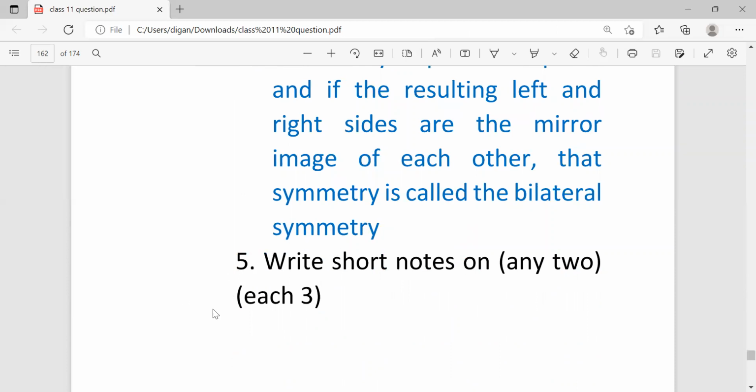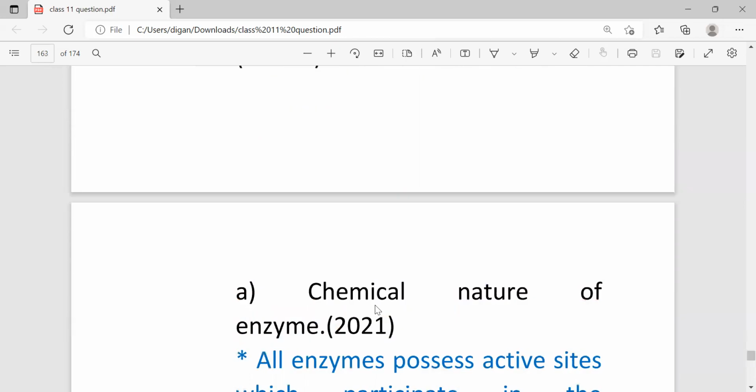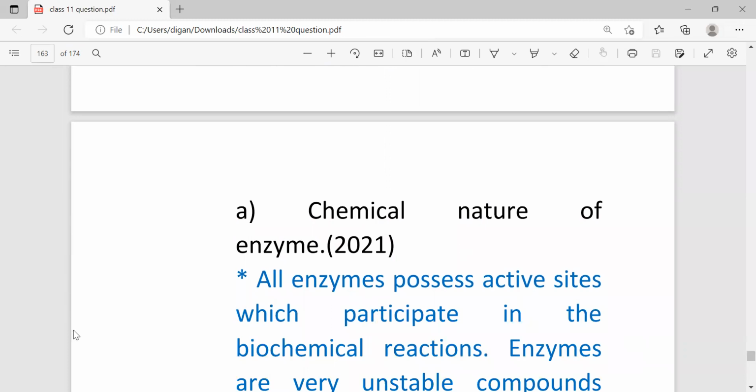Now come to question number 5. Question number 5, short notes will come, each question will carry 3 marks, and you have to answer any 2. But I am giving you 4 or 5 as important, and out of these 4 or 5 you will definitely get some common. So the first one is chemical nature of enzyme.